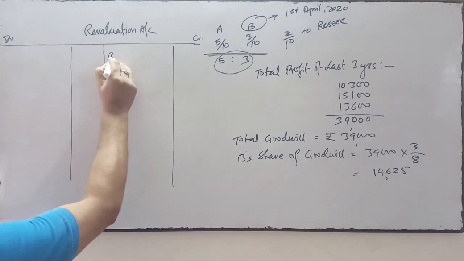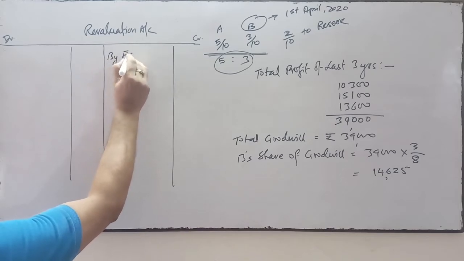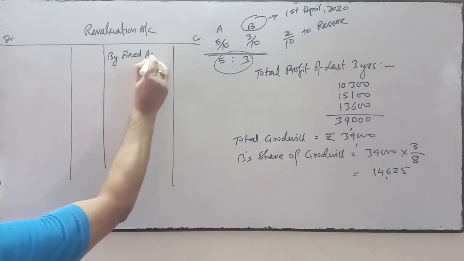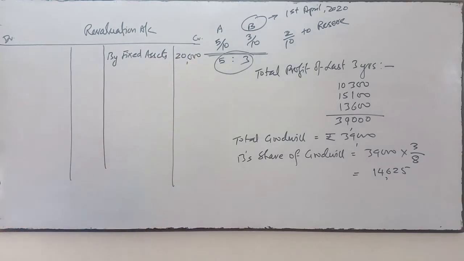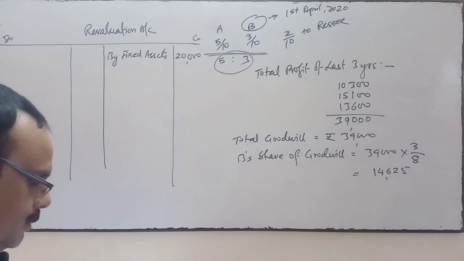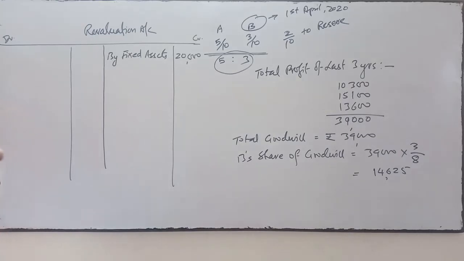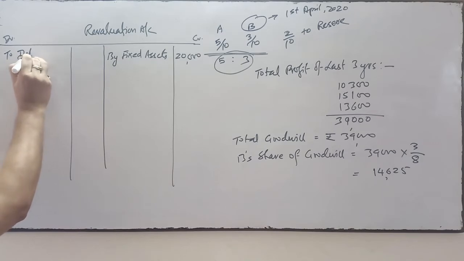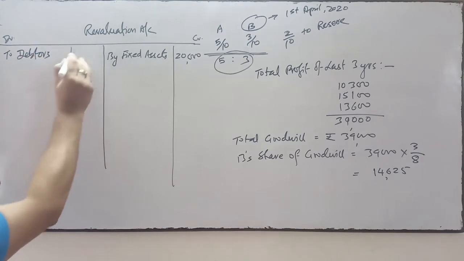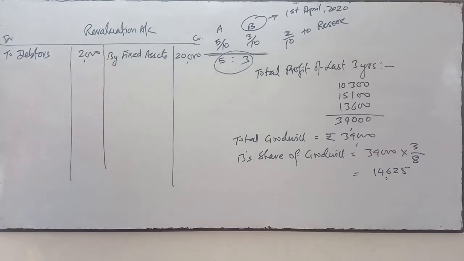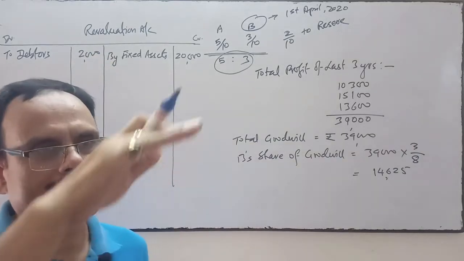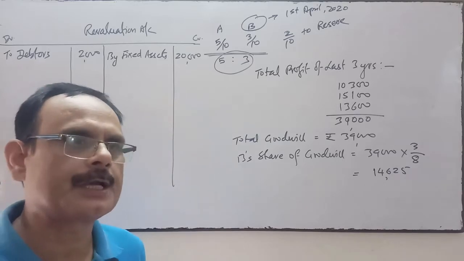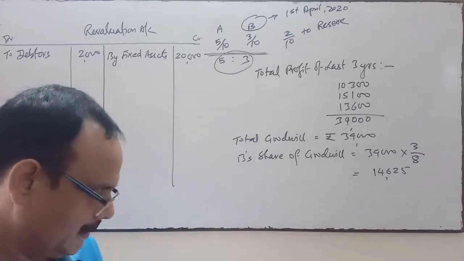It means fixed assets is increased by 20,000. Then 2,000 out of debtors are bad. 2,000 is considered as bad debt. So debtors will be reduced by 2,000 because 2,000 is declared as bad debt. So your debtors amount will reduce. When the assets reduce, it will be shown on the debit side.